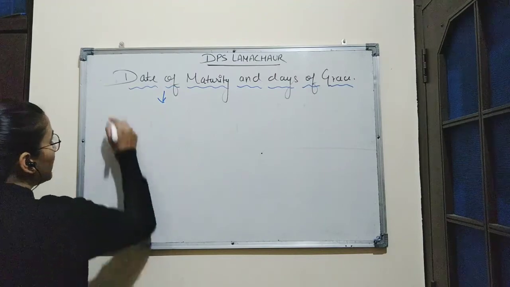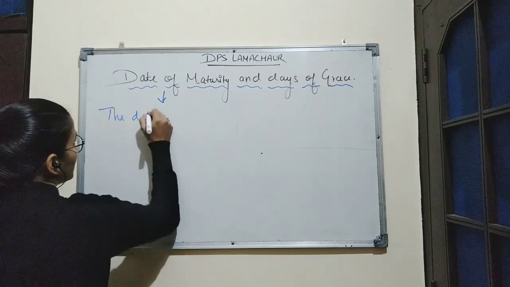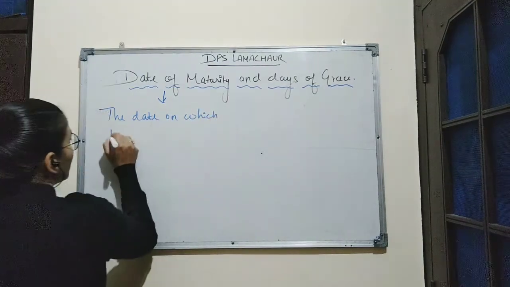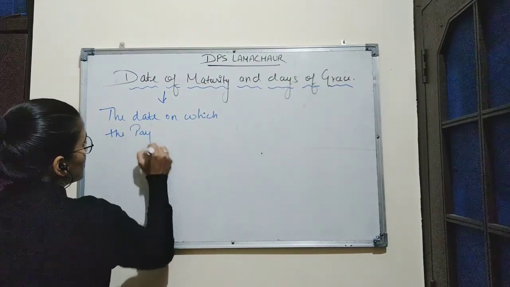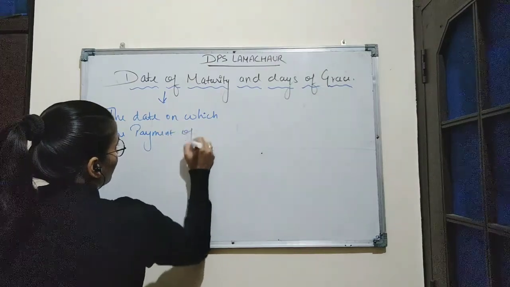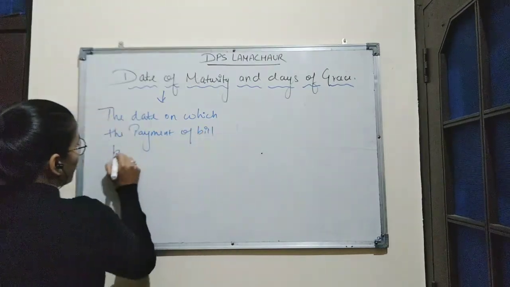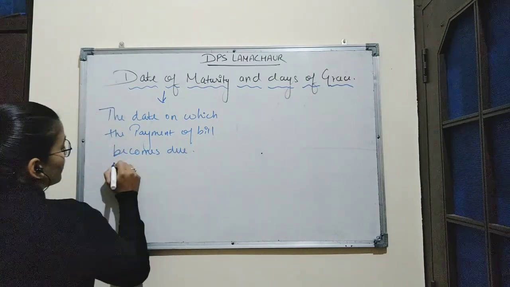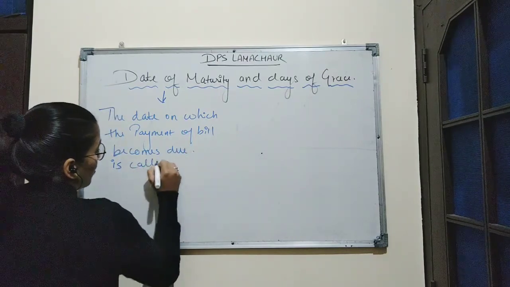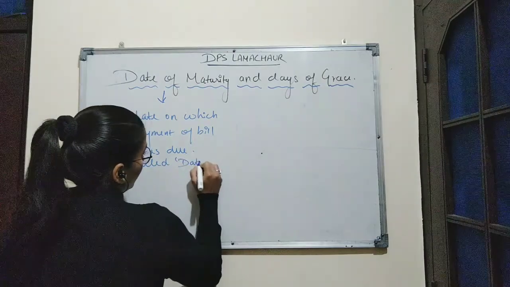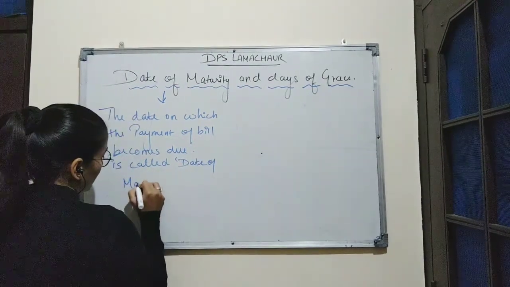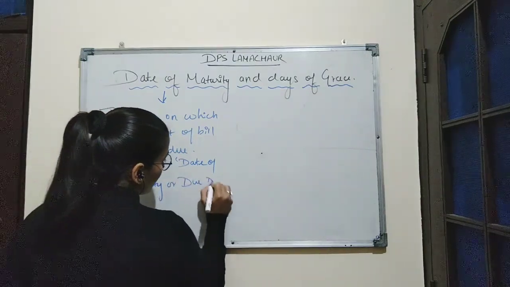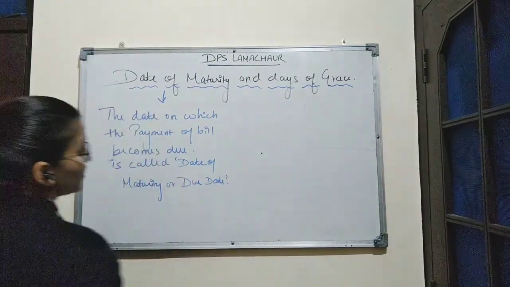So, date of maturity is the date on which the payment of bill becomes due, and it is called date of maturity or due date.